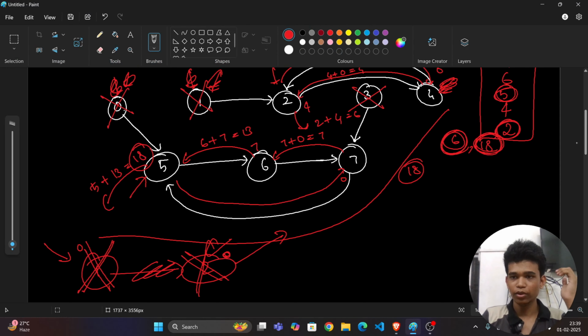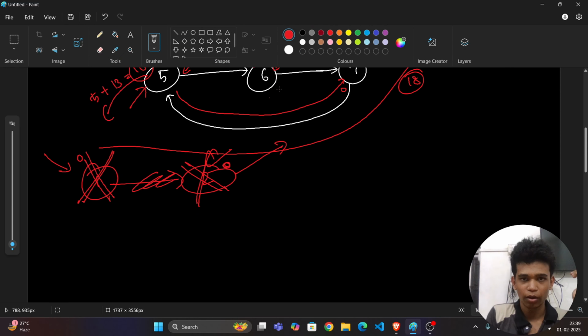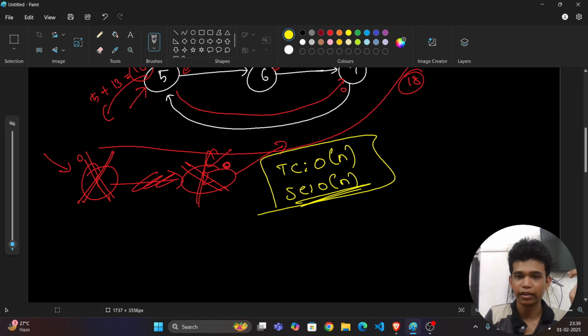Then I want to give you a summary. Before that, I will tell you the time complexity will be O of n and space complexity will be O of n, because I am taking an in degree array, and the time complexity is because I am traversing.